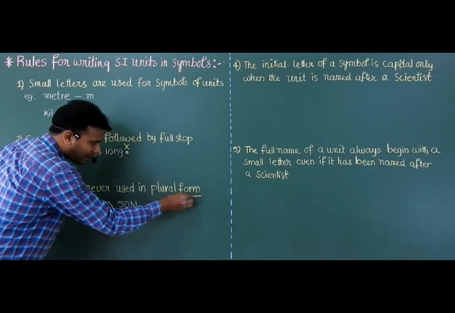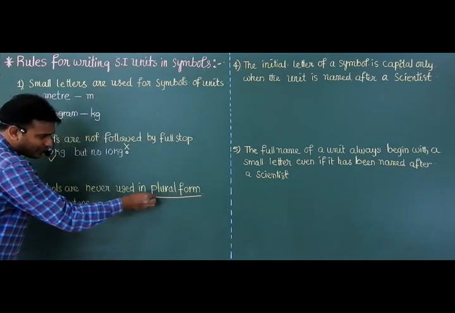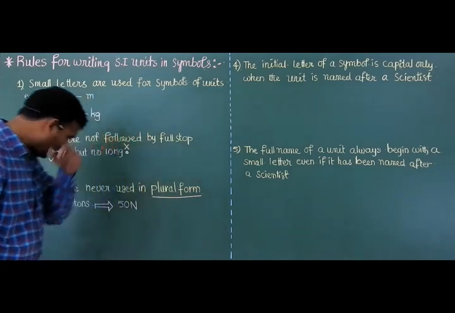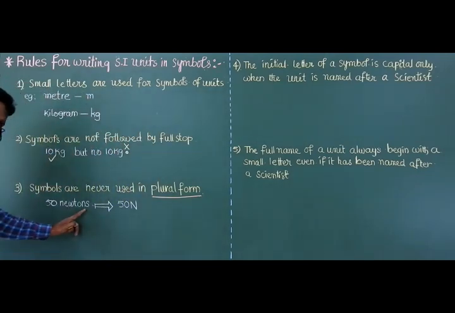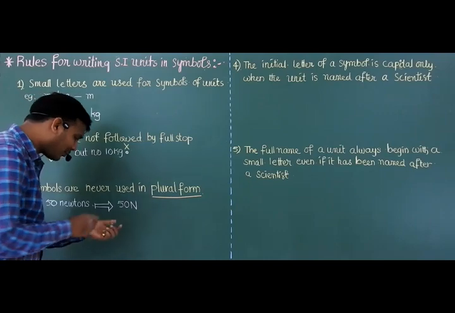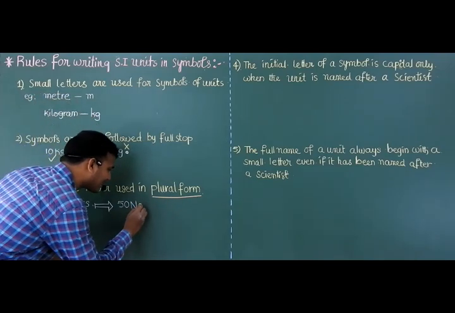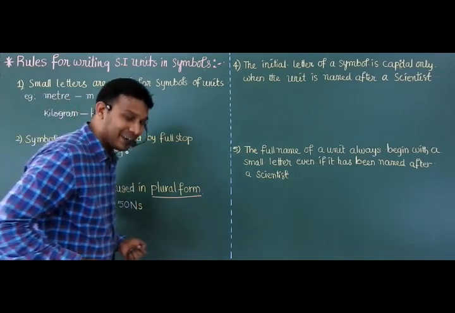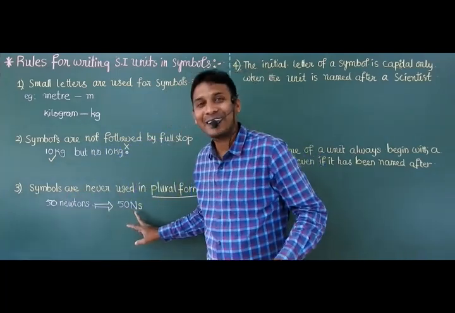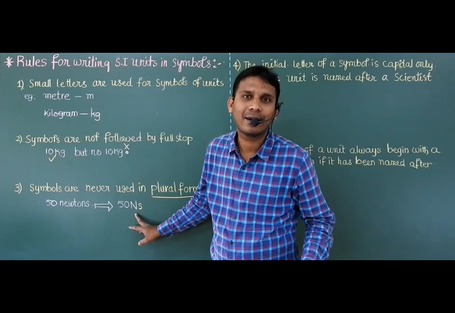Don't use plural form for symbols of SI units. So 15 newtons, yes, this is correct, but it is not a symbol. It is the full name of an SI unit. But when you are writing the symbol, don't write Ns. What happens if you write Ns in physics? N for Newton, S for second.